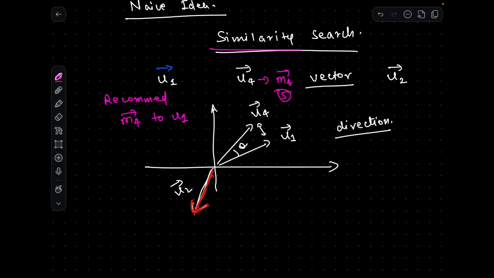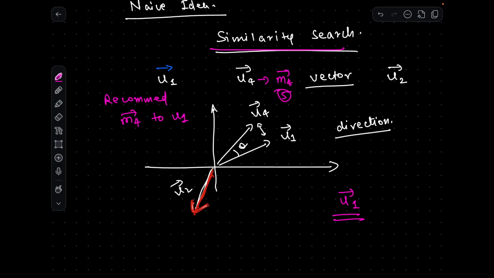The similarity search idea is a very naive idea. It just says that by the notion of these users as vectors, we can find the similarity among different users. For example, let's say user 1 logs in to the platform, then we will do a similarity search for user 1 against all the users, and we find that user 1 is similar to user 4, and user 4 recently liked this movie, and user 1 has not watched that movie.